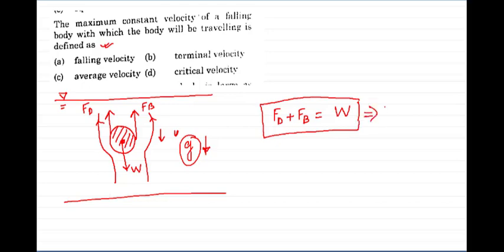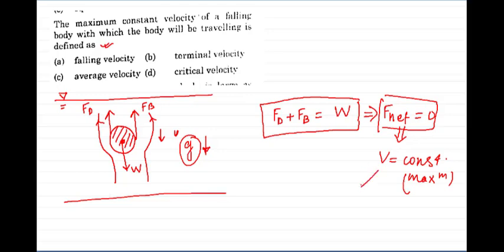Then what will happen? The net force acting on the body will be equal to what? 0. Since the net force acting on the body becomes 0, the body will be traveling with a constant velocity, which will be the maximum velocity. That maximum velocity is nothing but the terminal velocity. I hope you have understood. Terminal velocity will be the maximum velocity with which the body will be traveling, and what is the terminal velocity condition? The upward forces, the drag force and buoyant force, will be equal to the weight of the body. So the net force on this body will be 0. Okay, so our answer will be terminal velocity.